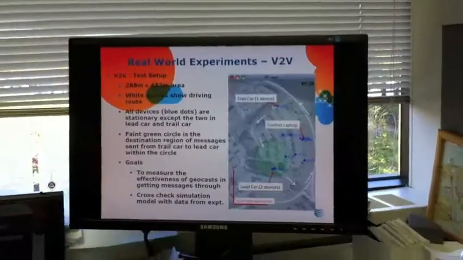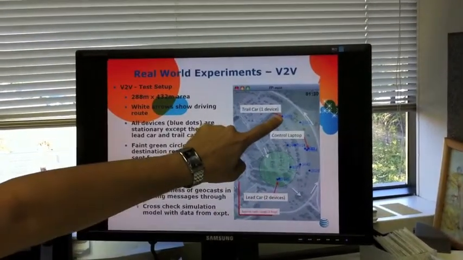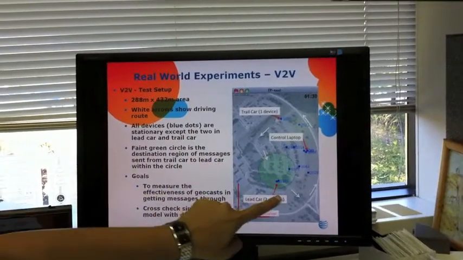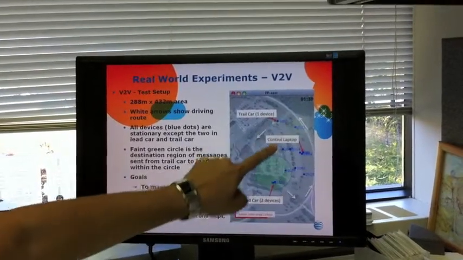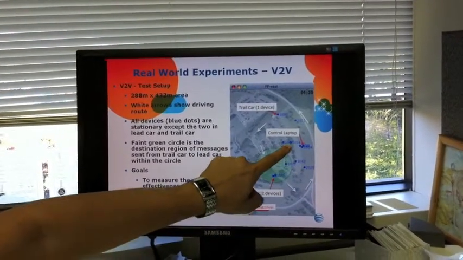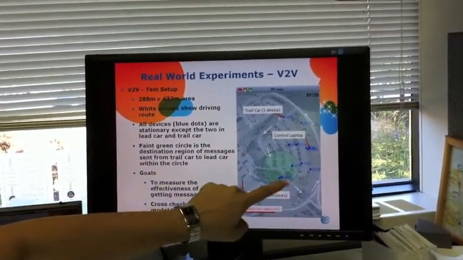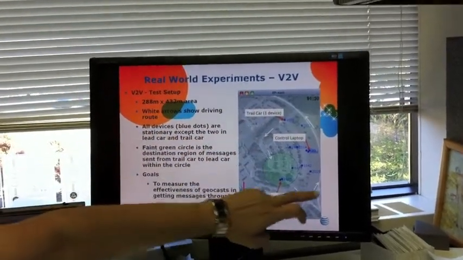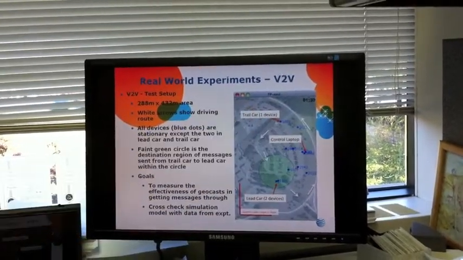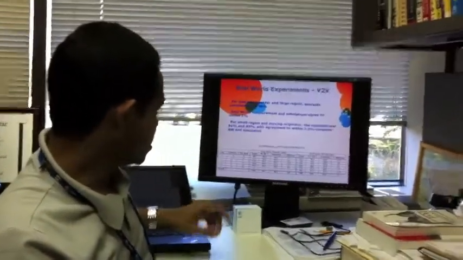Here you can see that we have a trail car and we have two lead cars, and the aim is to send messages from the trail car to within this green circle in the lead car. There is some fixed infrastructure here, like iPhones and laptops, and the messages are hopped from point to point. The lead car is moving and the trail car is moving along these particular directions. We wanted to show what the success rate is. The success rate is over 98%.